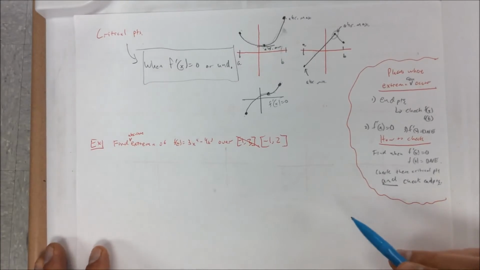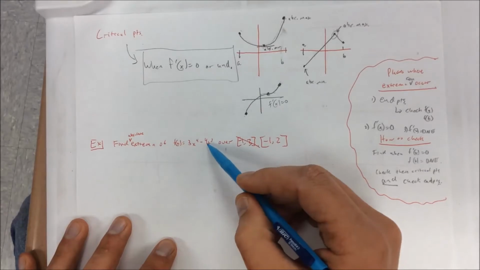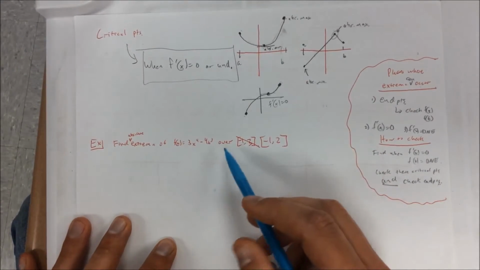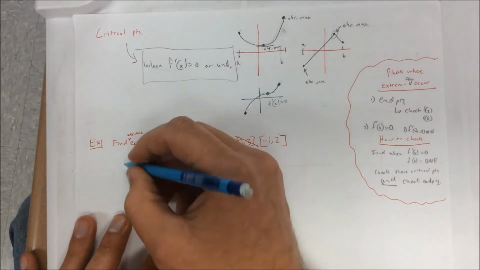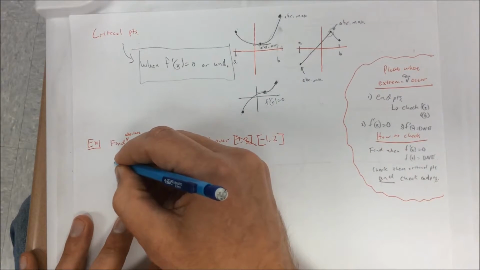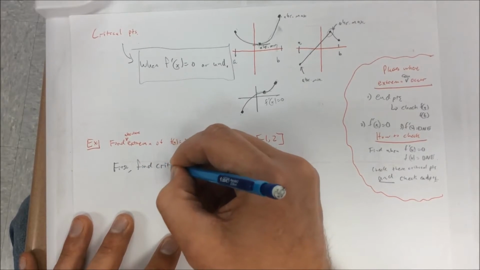So let's do one here. Find the extrema of 3x to the 4th minus 4x cubed over the interval -1 to 2. All right. First, find critical points.